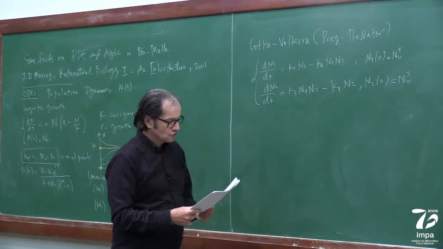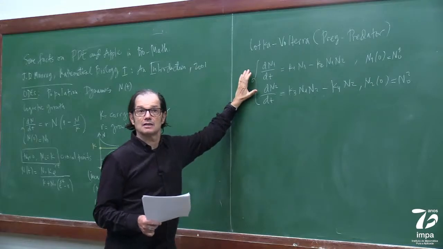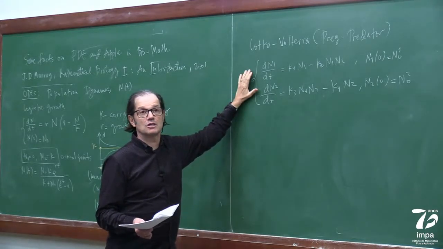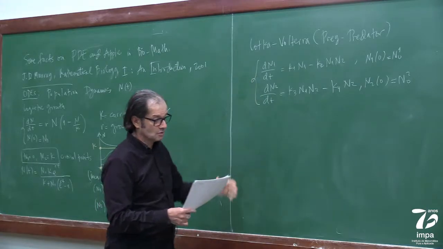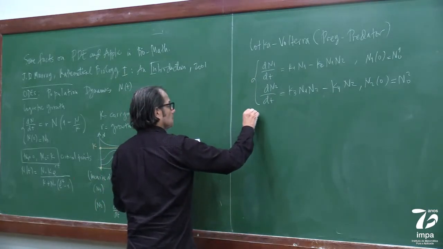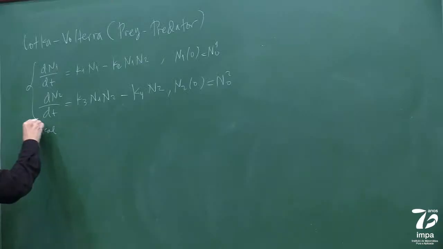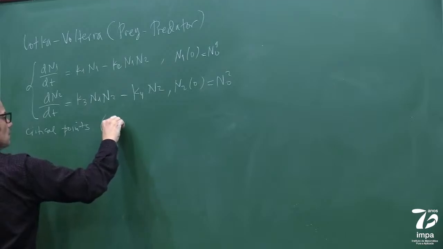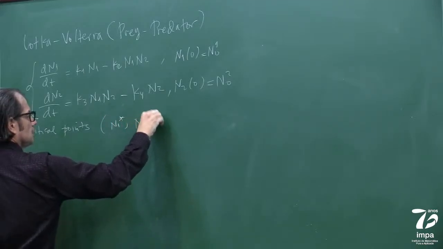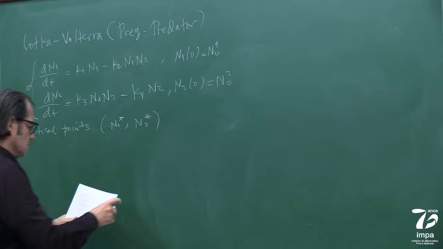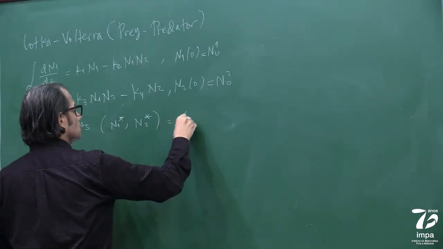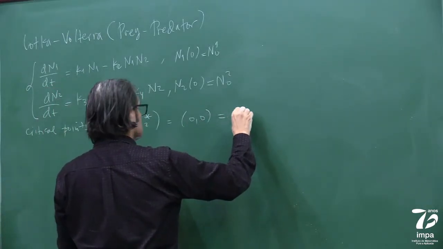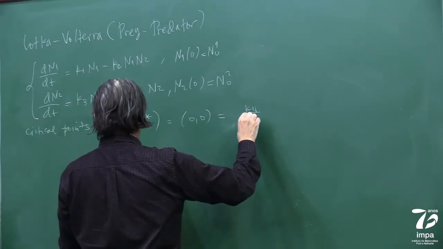The same thing. So how do you analyze this system, right? In a sort of near stationary points, right? You can do similar to what is done. So the critical points of this system, N1 star, N2 star, let me call these critical points, is equal to 0, 0, and it's also equal to K4 over K3.